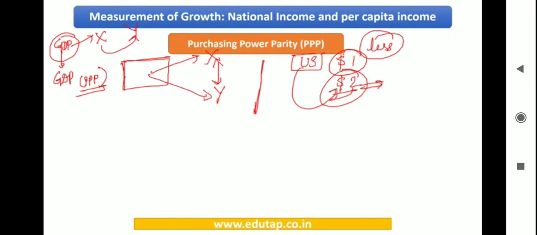Okay, so this you can relate to the day-to-day lives when we talk with our friends, like when we go to country X, the cost of living was really high, and when I went to this country, I realized that the cost of living is less when compared to India. So when we make such statements, we are referring to nothing but the GDP at purchasing power parity concept.